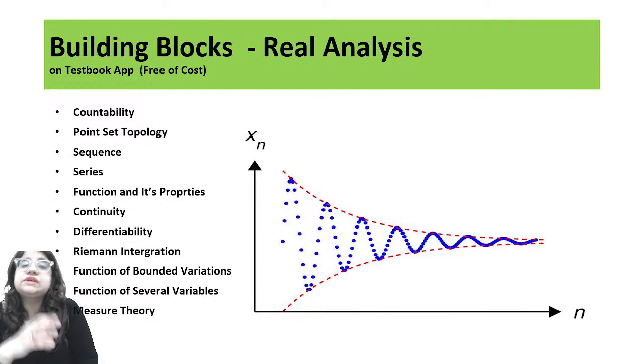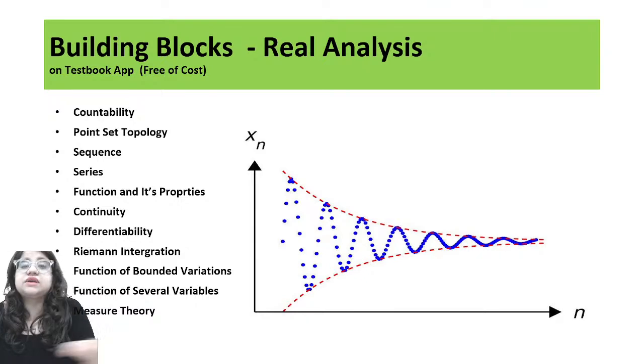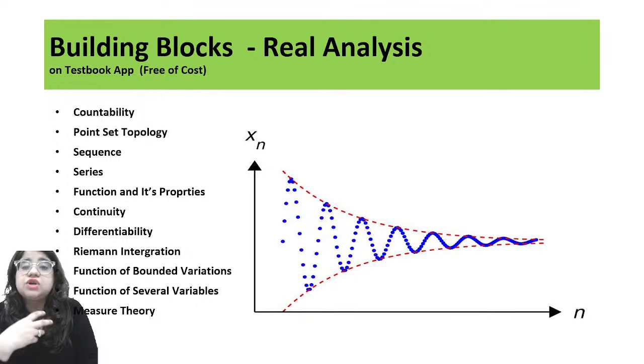That's all we're going to discuss in point set topology, right? And then in the third topic, we're going to go with sequences: how we formulate sequences, how they converge, how they diverge, how many types of sequences we have for convergence and divergence, and what the analyses related to it are.